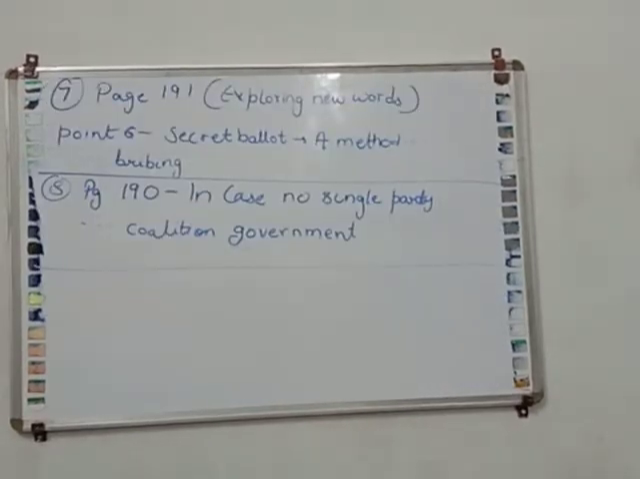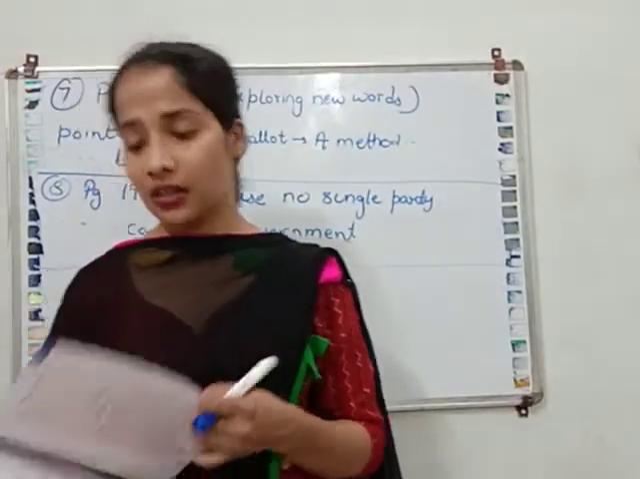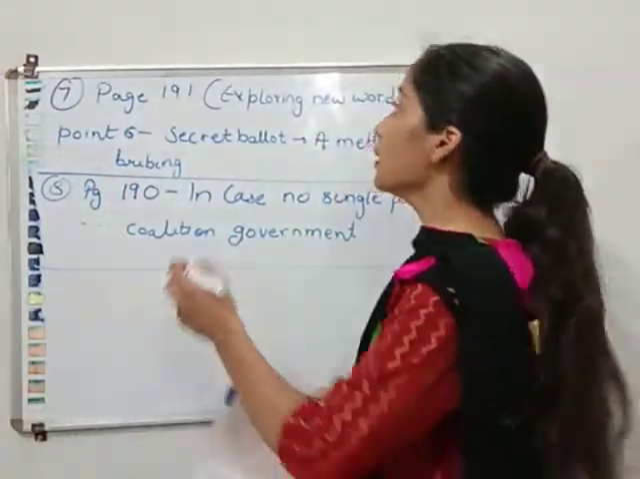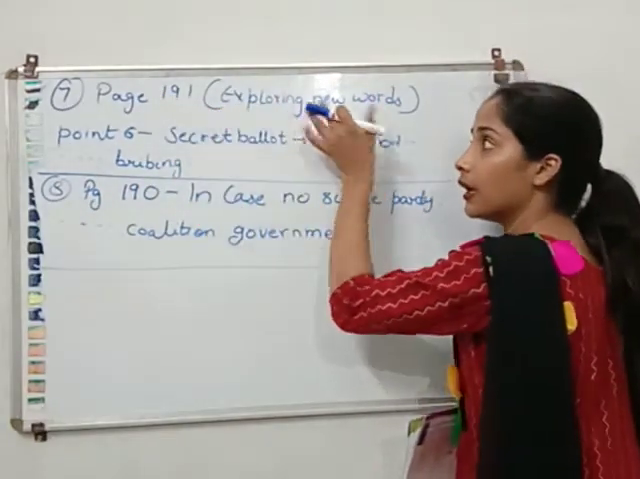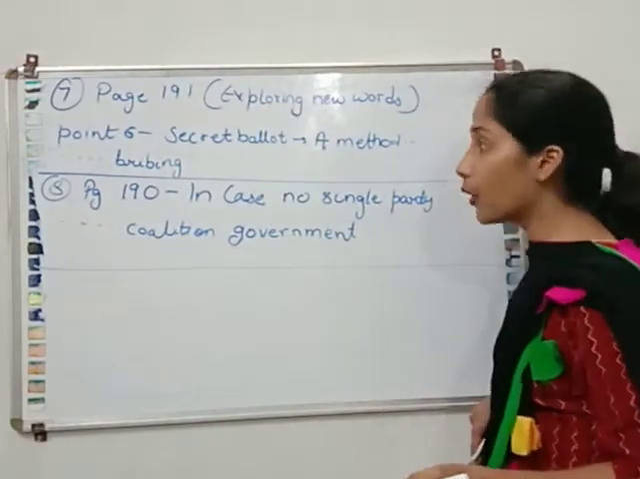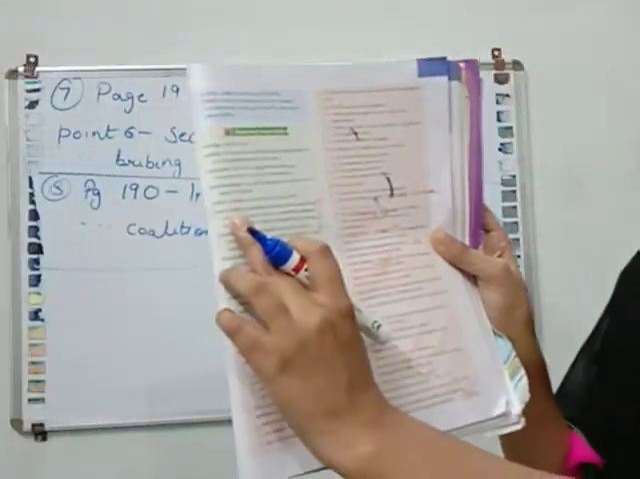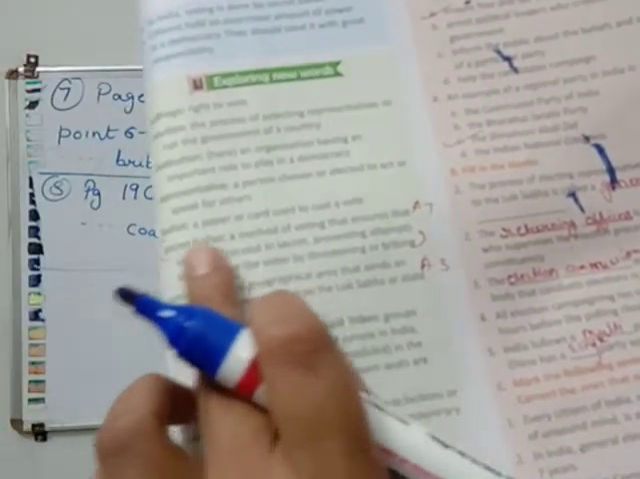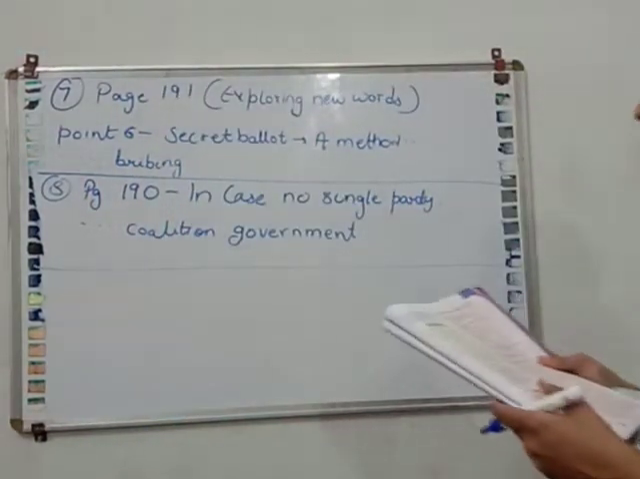Now our seventh question is, what is voting by secret ballot? This answer is given on page number 191, under the heading of exploring new words, point number 6. You can see that secret ballot is there. I hope this is visible to you. So you have to mark this as answer number 7.